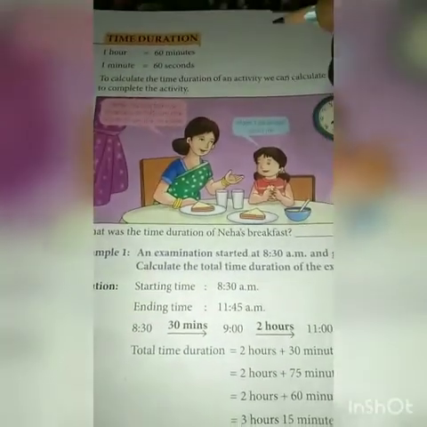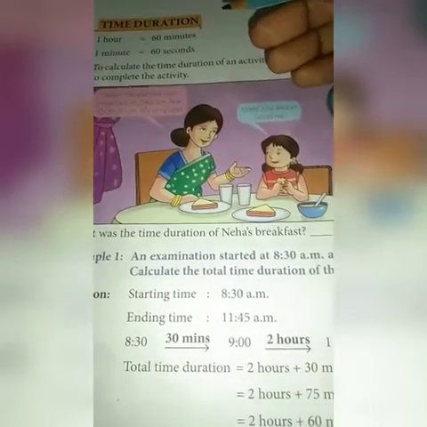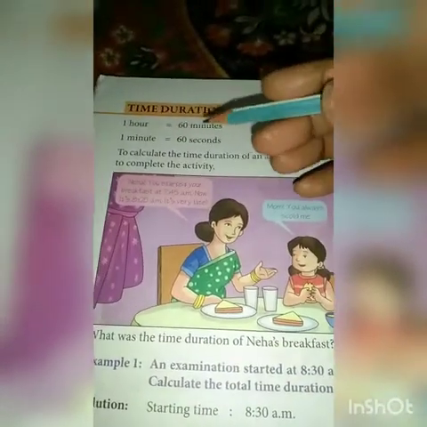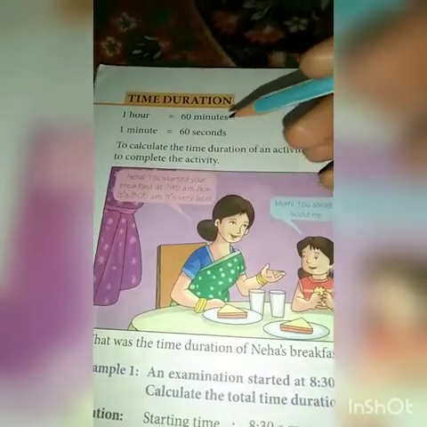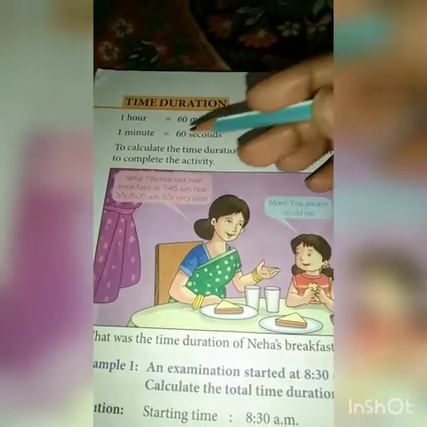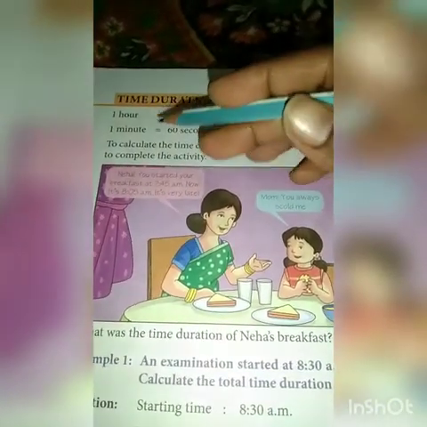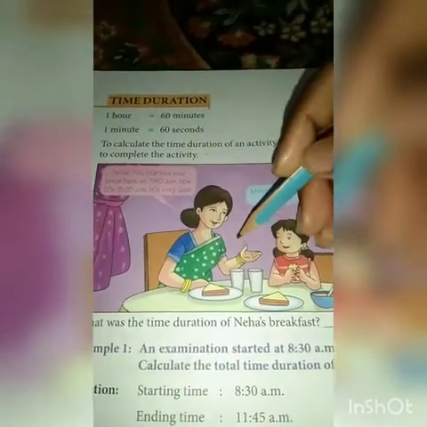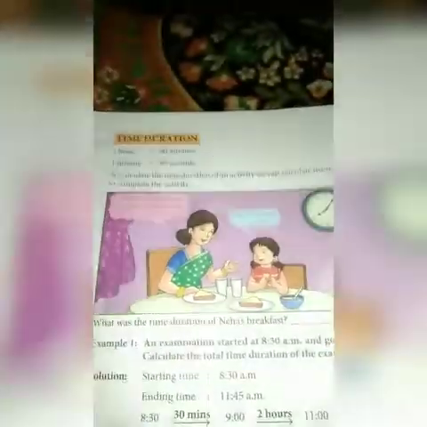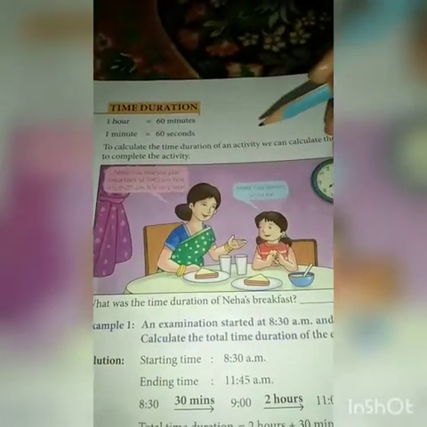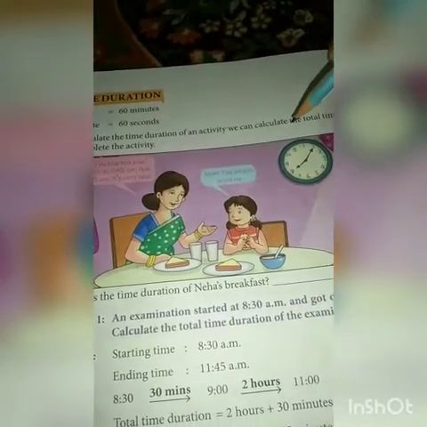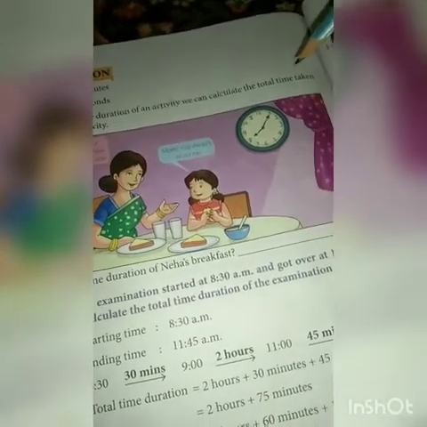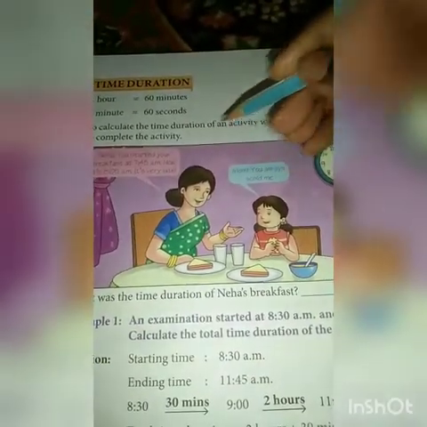On page number 182, the time duration topic is given and we are discussing the same. First of all, you can see here it is written 1 hour is equal to 60 minutes. It means that there are 60 minutes in 1 hour and 1 minute is having 60 seconds. Now one of the activities is given on this page. So let's see it. What is this activity? To calculate the time duration of an activity, we can calculate the total time taken to complete the activity.